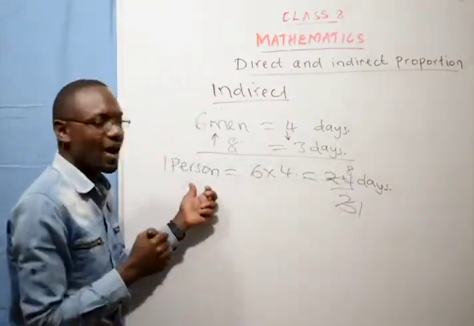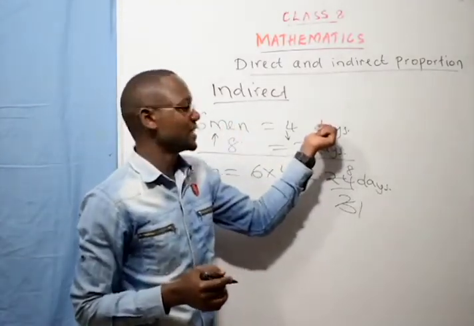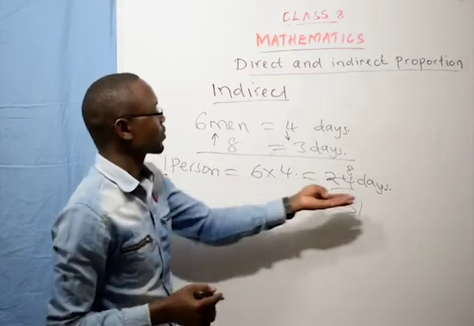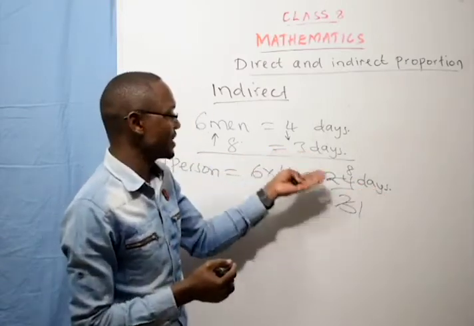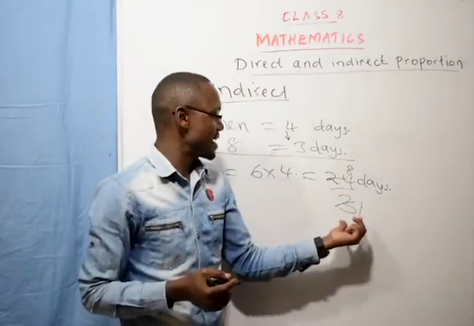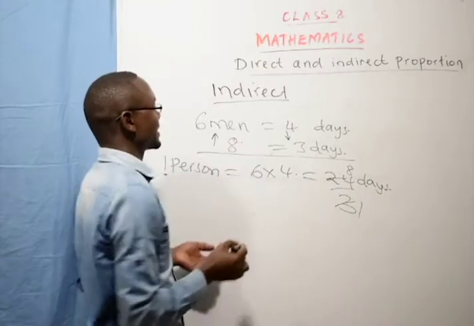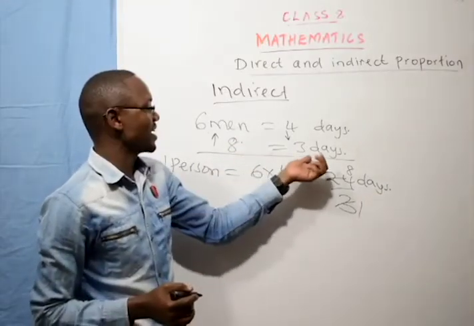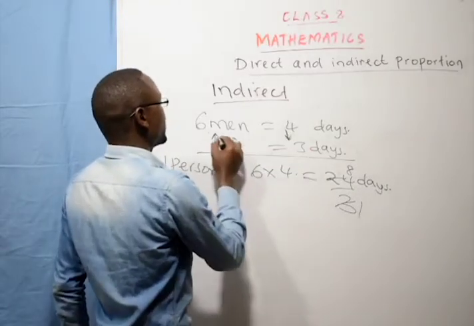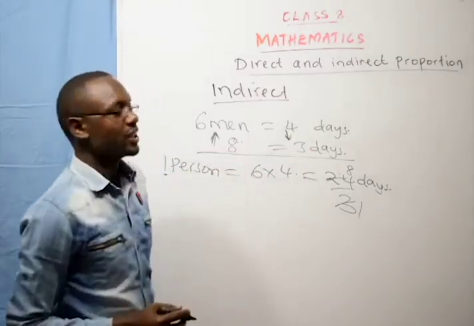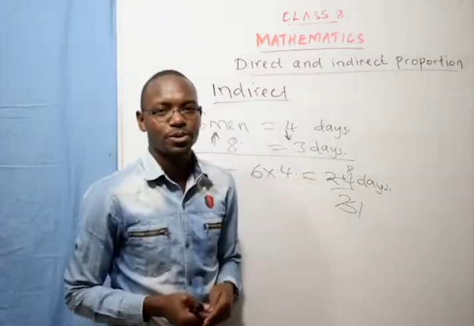To get the work done by one person, you multiply the number of men by the number of days. So one person will take 24 days. That means for the work to be done in 3 days, you divide that 24 days by the number of days, 3 days. So you realize that you need 8 men to work to take 3 days. That means a decrease in the number of days will lead to an increase in the number of men. So that is about indirect proportion. That is all about direct and indirect proportion.